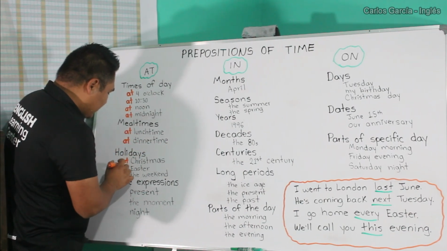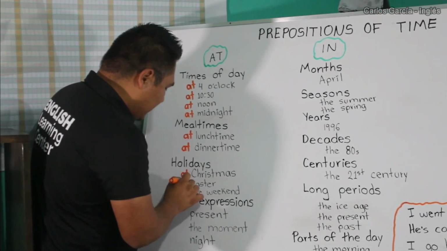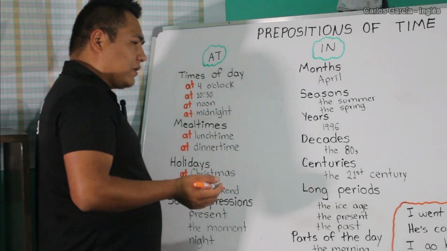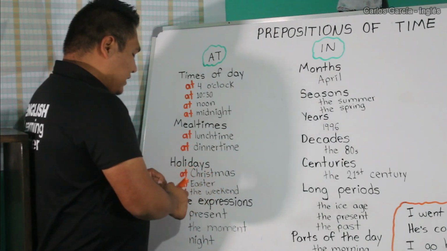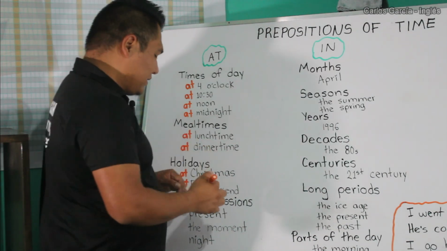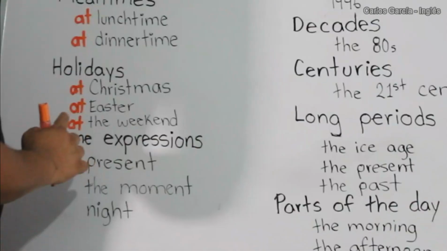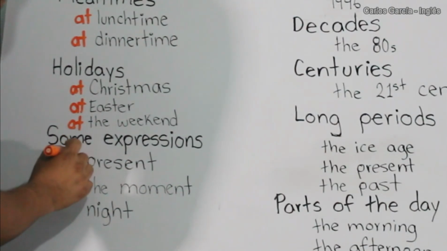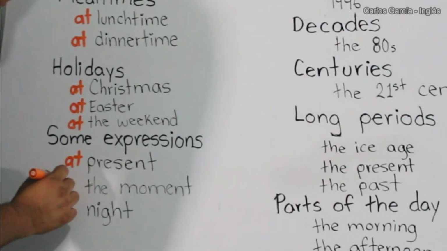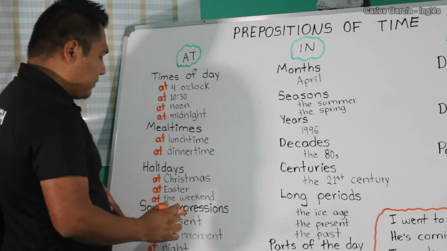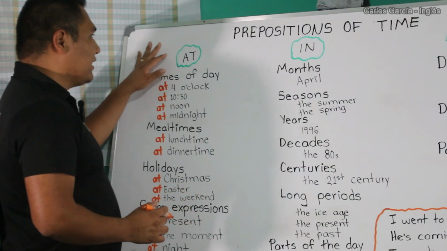So that is at Christmas, at Easter, at the weekend, or you can also say on the weekend. I think in British English it is at the weekend, in American English it is on the weekend, but it's pretty much the same thing. Some expressions are at present, at the moment, at night. These are some expressions where you use the preposition at.